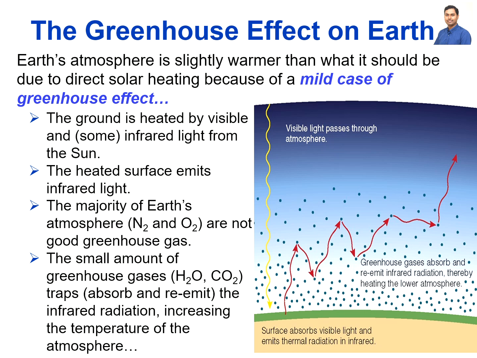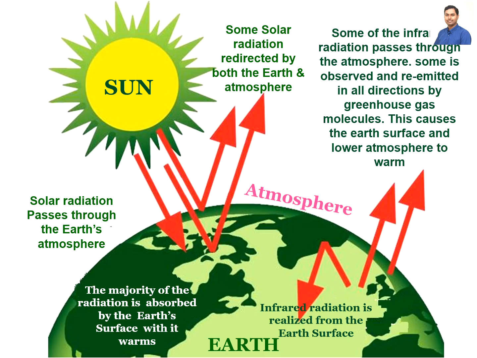The ground is heated by the visible and some infrared light from the sun. The heated surface emits infrared light, and the majority of Earth's atmosphere, like nitrogen and oxygen, are not basically good greenhouse gases. But the small amount of greenhouse gases, which means water or carbon dioxide or sulfur trioxide or sulfur dioxide, actually absorb and re-emit the infrared irradiation, causing the rise of the temperature of the atmosphere. So this is the simplification of these greenhouse gases.